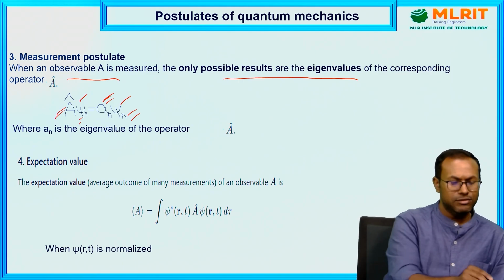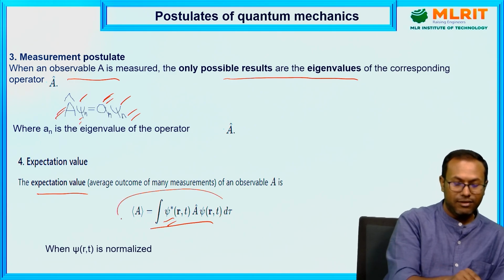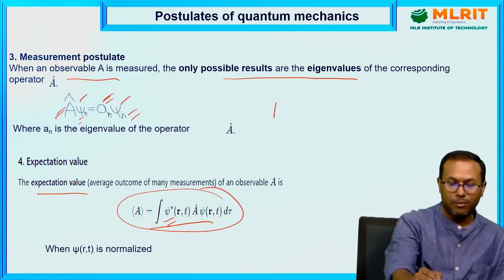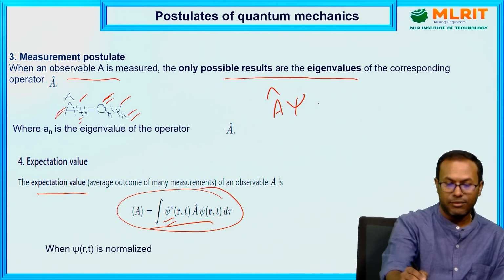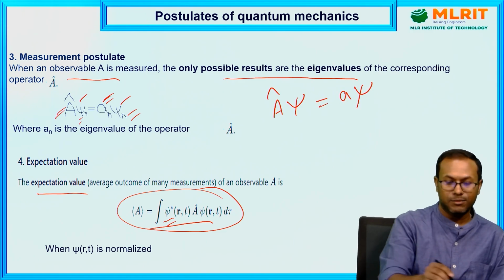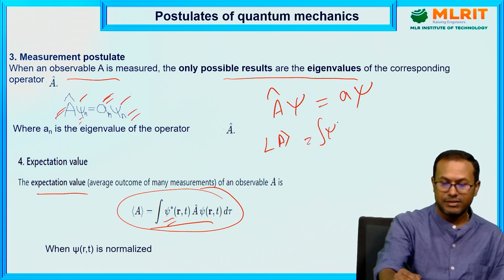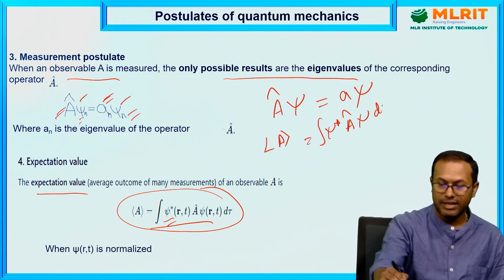The expectation value can also be expressed in this form. Suppose this is a wave function and the operator operates on it. Suppose A is the operator operating on the wave function, giving some value a times psi. Now substitute in this expression: the expectation value is the integral of psi star A psi dx.